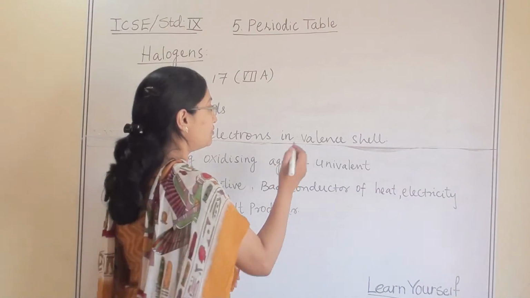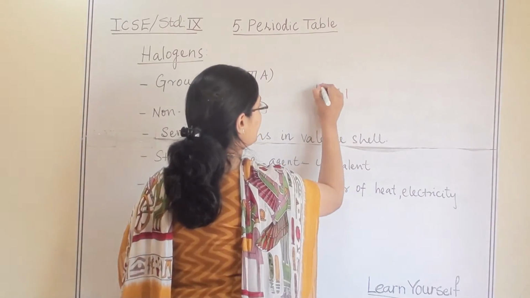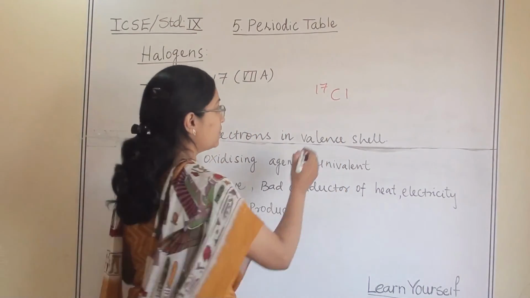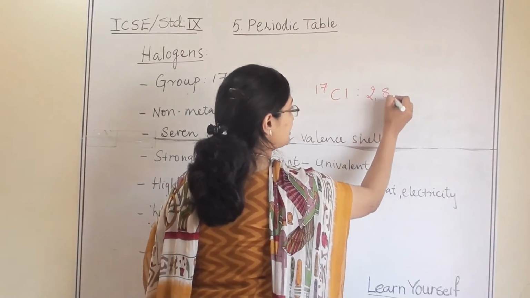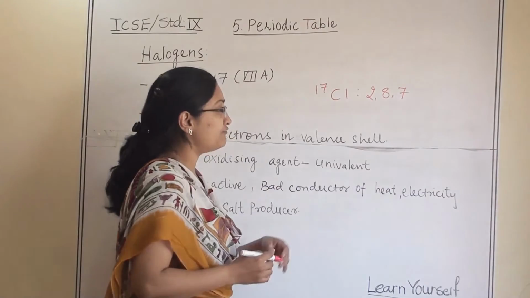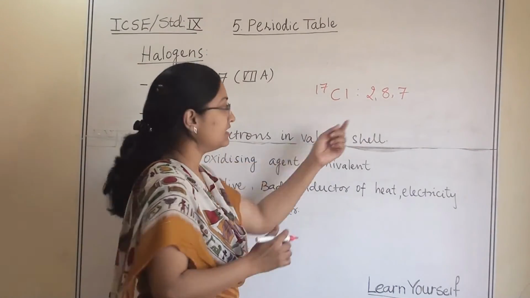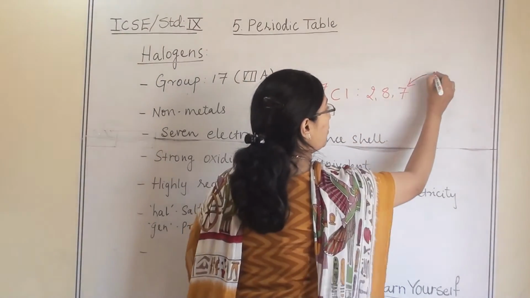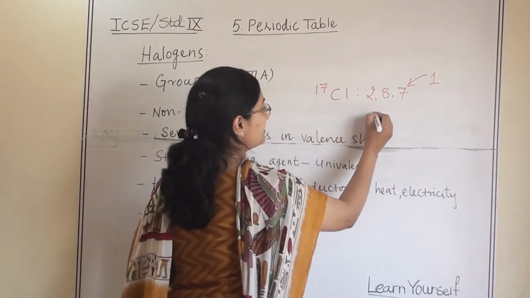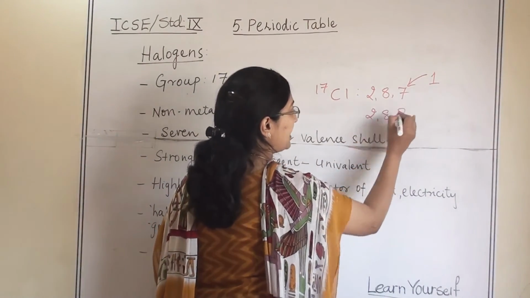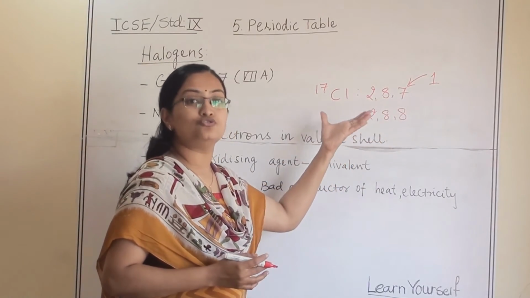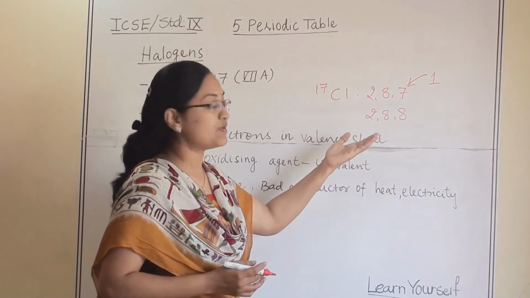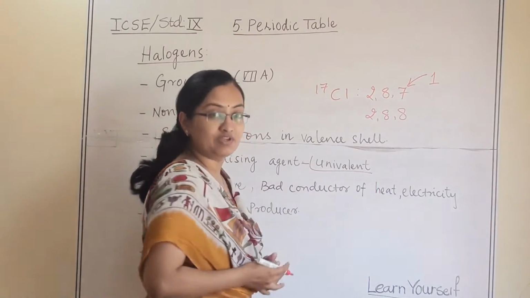For example, chlorine. Its atomic number is 17. What can be its electronic configuration? 2, 8 and 7. If chlorine wants to be stable, it has to accept 1 electron and can make 2, 8, 8. So, it requires 1 electron to be stabilized. That's why it is known as univalent.